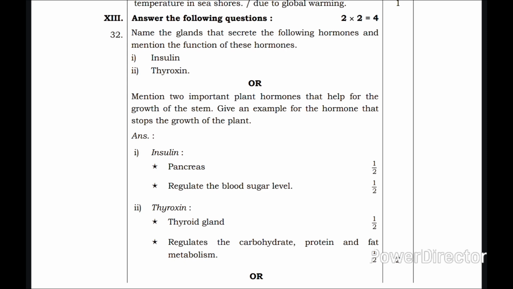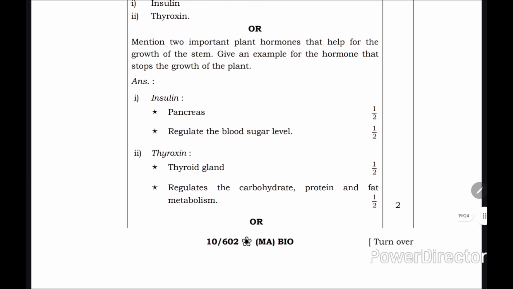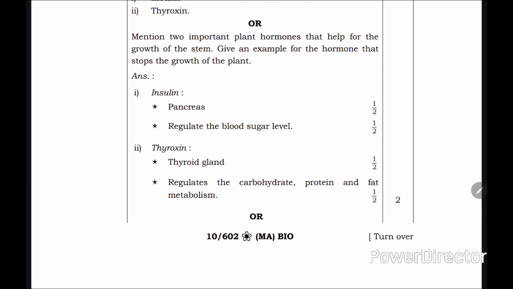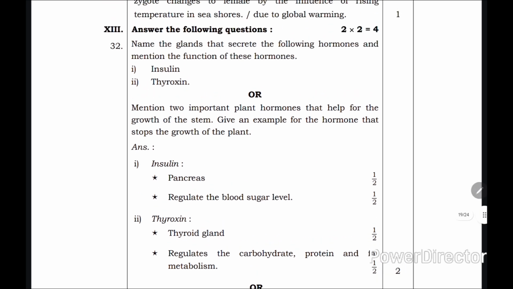Next, name the glands that secrete the following hormones and mention the functions of these hormones. So, insulin is secreted by the pancreas and it regulates the blood sugar level. Next, thyroxine is generated by the thyroid gland. It regulates carbohydrate, protein and fat metabolism. So in this question you have options. You can write the first question, that is, the glands which secrete the hormones and functions, or you can